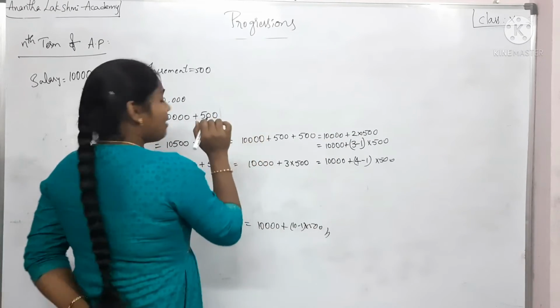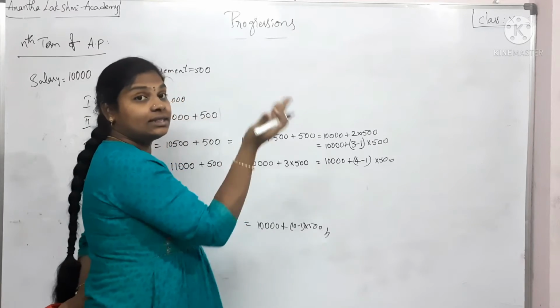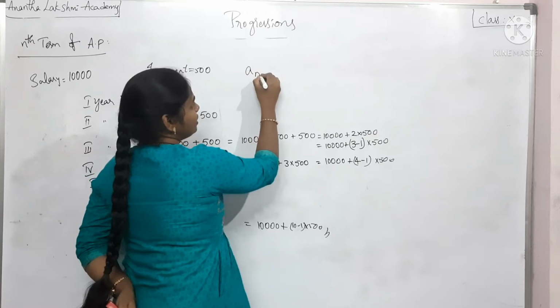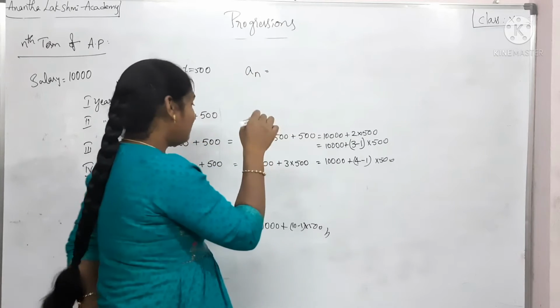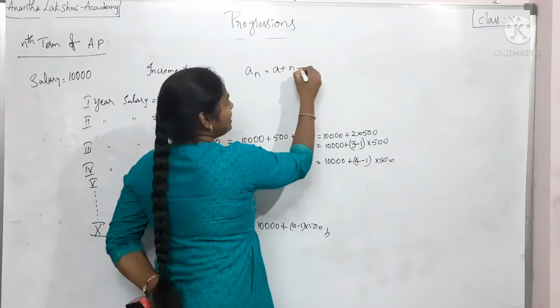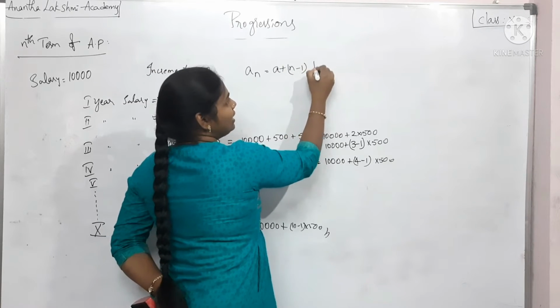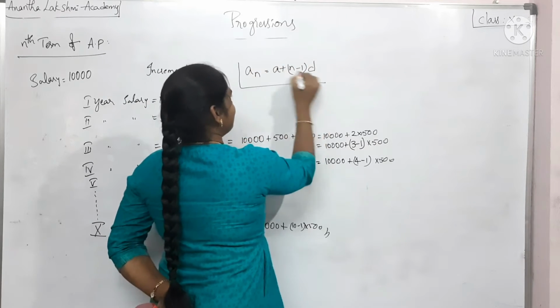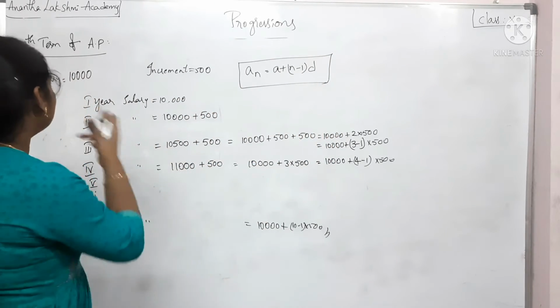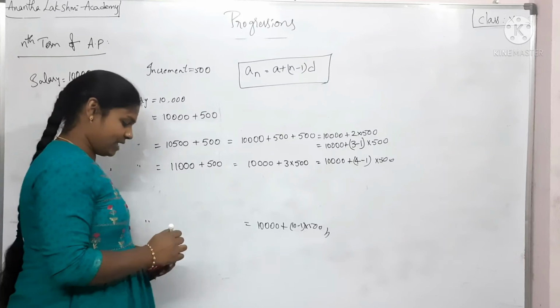Likewise, if I am asking you for the nth year salary, we can write it as the initial salary plus (nth year minus 1) into the common difference. This is nothing but the concept of the nth term of an AP.